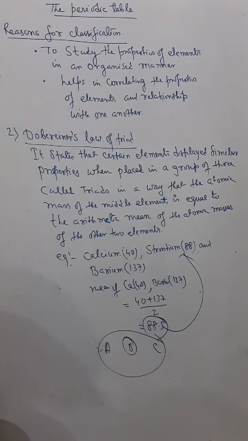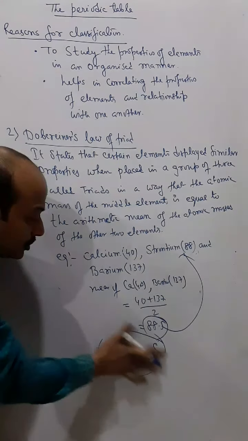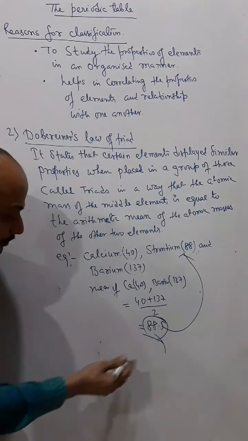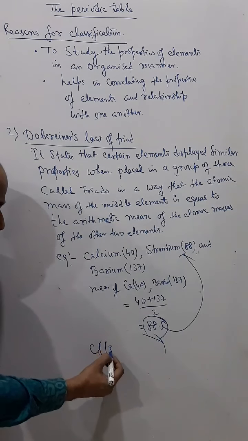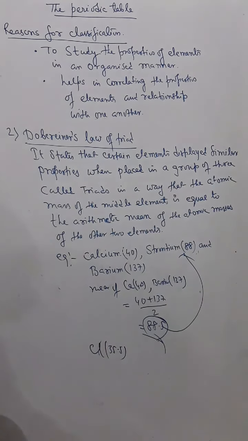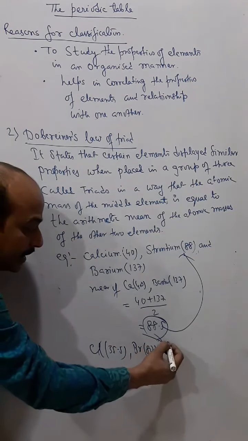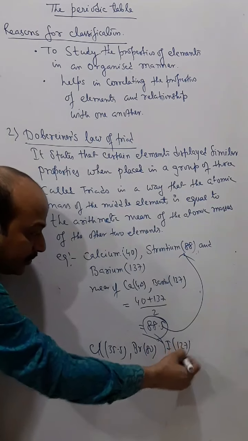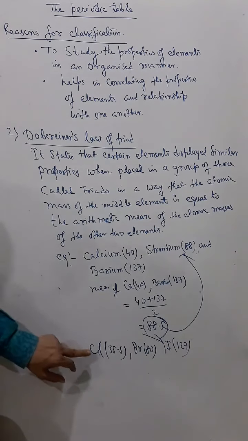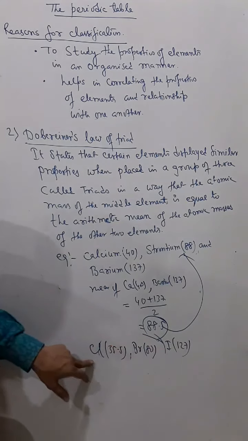Say for example, another example you can take is chlorine, bromine and iodine. So here also you can understand, chlorine is 35.5, and then bromine and iodine. Bromine is 80 and iodine is 127. Now here also all these 3 elements display similar properties.